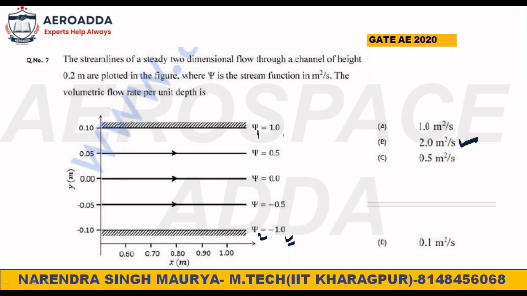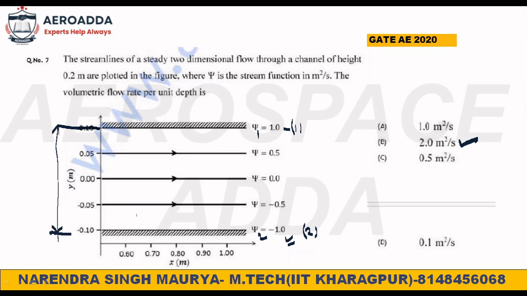You can say, sir, you have told that two different streamlines' difference we have to take. That is okay, but that time you will get the volume flow rate per unit depth. That will be the value, but that will not be the same as what they are asking. They are asking basically for the channel which is apart by 0.2 meter, so that time you will take this one streamline here and another streamline will be here, then only you will get the 0.2 meter.